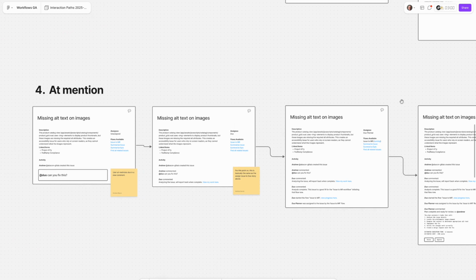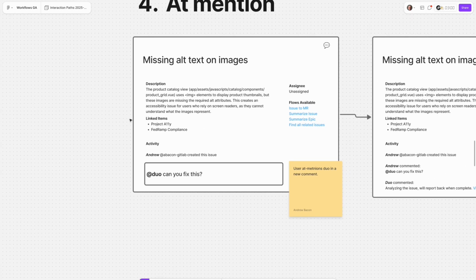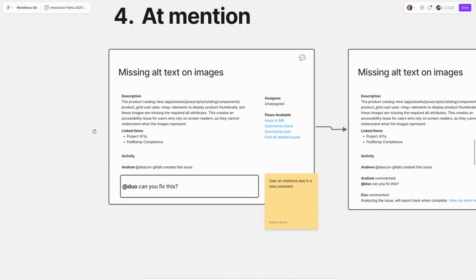turned out. Similarly, very much like the chat story, I want to be able to have users be able to @mention agents and pull them into the situation that way, right? Much like you would a coworker. So here I'm adding a comment to an issue. Hey, @Duo, can you fix this?